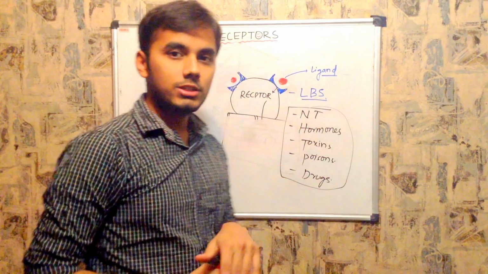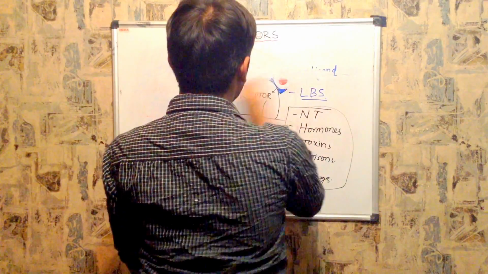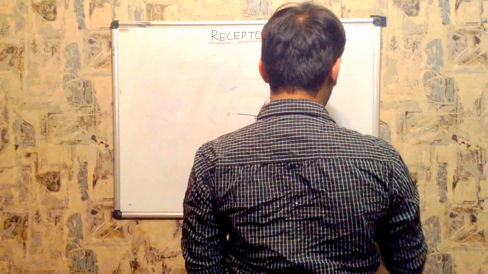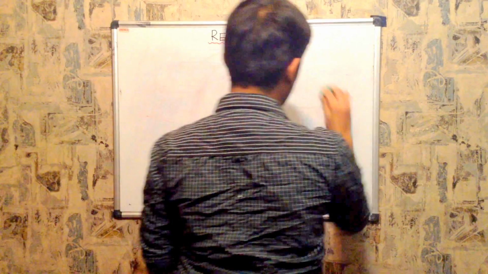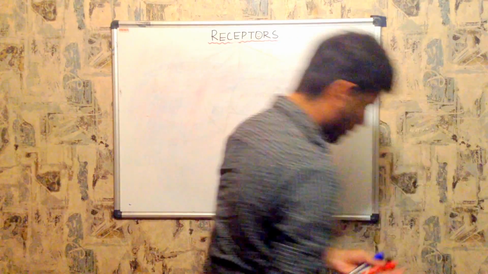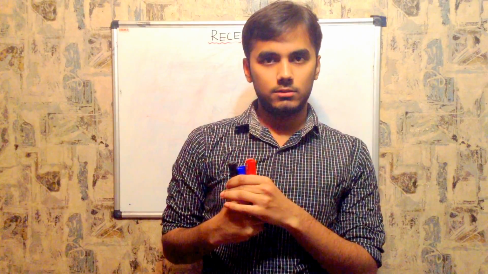Now we will have a classification based upon the systems in our body. Receptor classification based upon systems in our body. Basically there are two systems that are fluctuating in our body, as I told you before. One is the adrenergic system, another one is the cholinergic system.